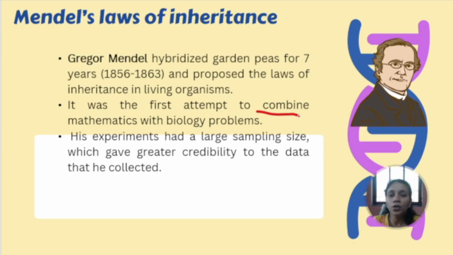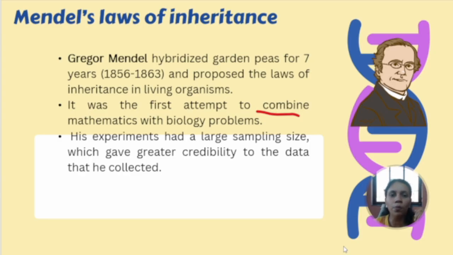There were certain special things about his work: he had very large sampling data. The sampling size was very vast. That means he used entire fields to study this. This added to the credibility of the data that he had collected. For example, you must be familiar with the chemistry labs you are working in. You have to perform the test 3 times, or you have certain tests in which you have to do the confirmatory test.